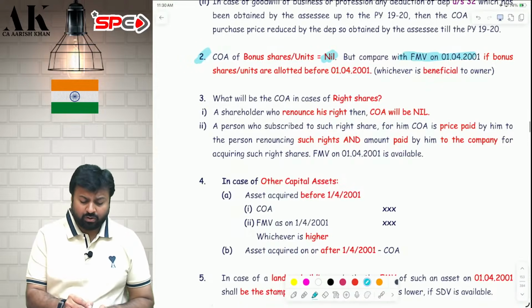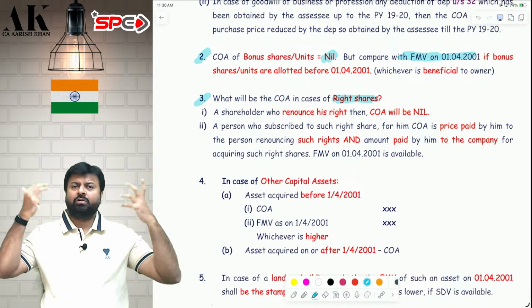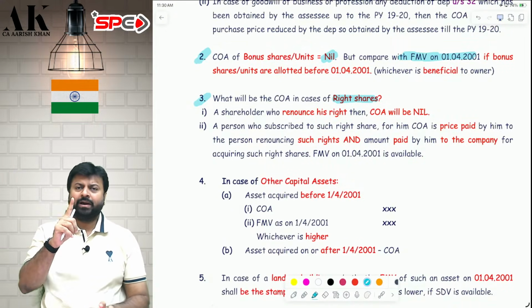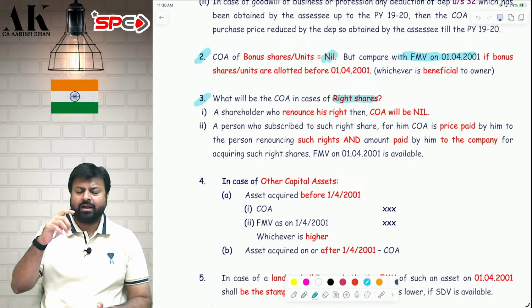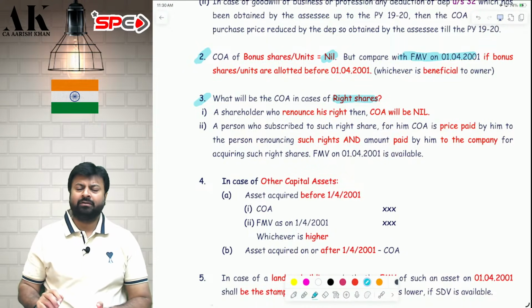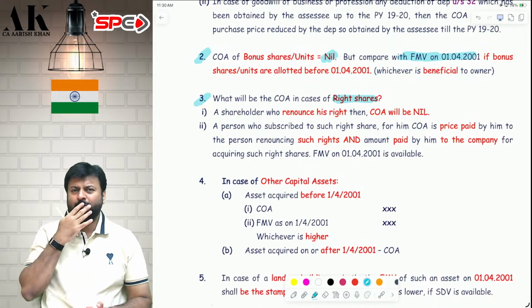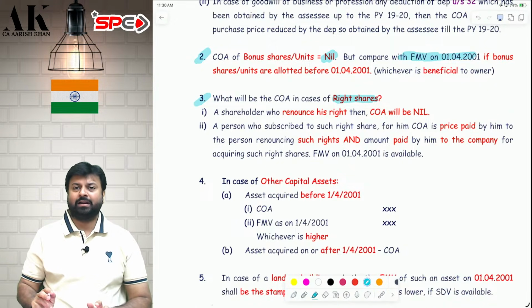Next, what is the cost of acquisition in case of right shares? Let's take an example. I am a shareholder of a company and the company has offered me a right of buying 10,000 shares. I said to the company, I don't want the right. I will renounce this right to my friend. So I renounced this right to my friend for 10,000 rupees. I took 10,000 rupees from him and told him that you purchase the shares, I don't want to purchase the share. So when I renounce this right, this is also a transfer of capital asset.